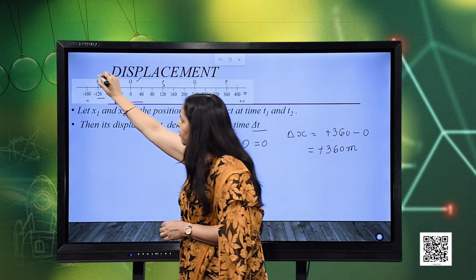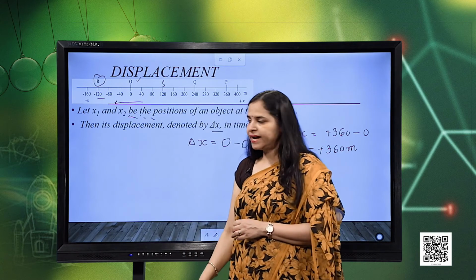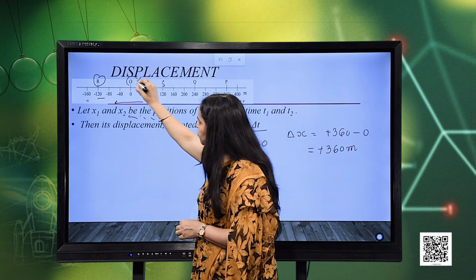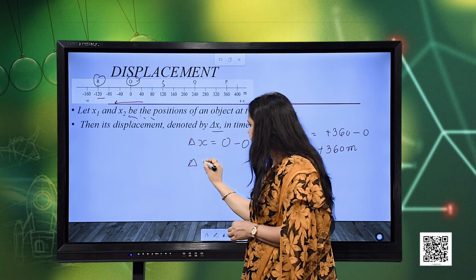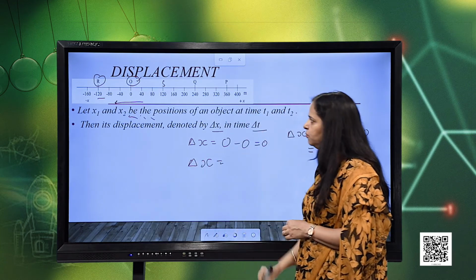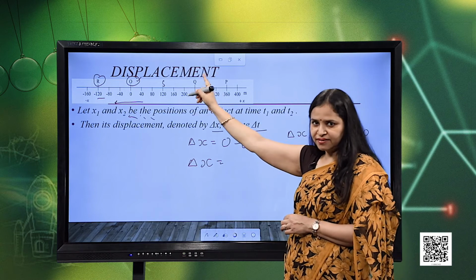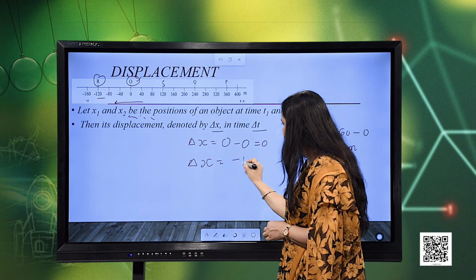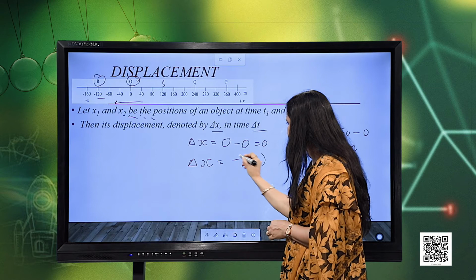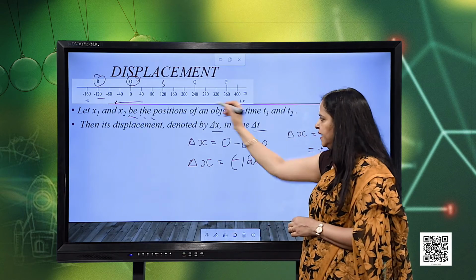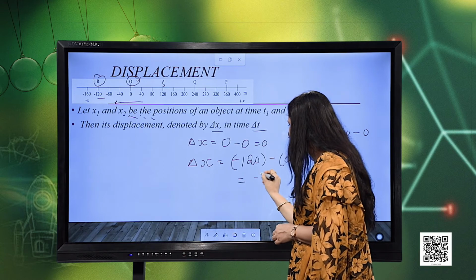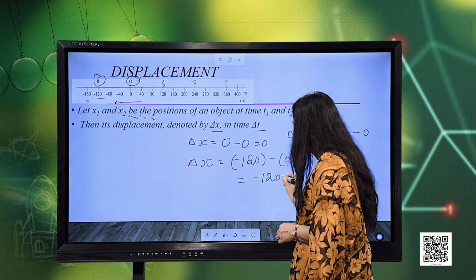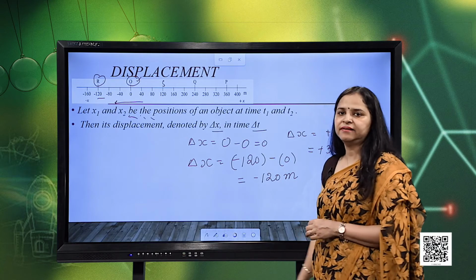So, here the final position is minus 120 and the initial position is O. In this case delta x will be equal to, the final position along with the sign, minus 120, minus the initial, which is 0. So, what is the displacement? The displacement is minus 120 meters.